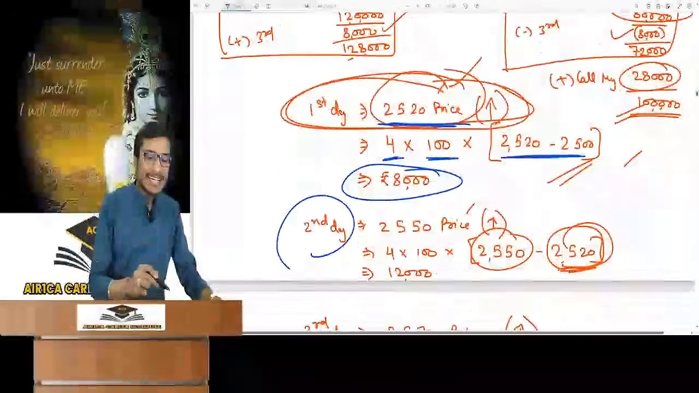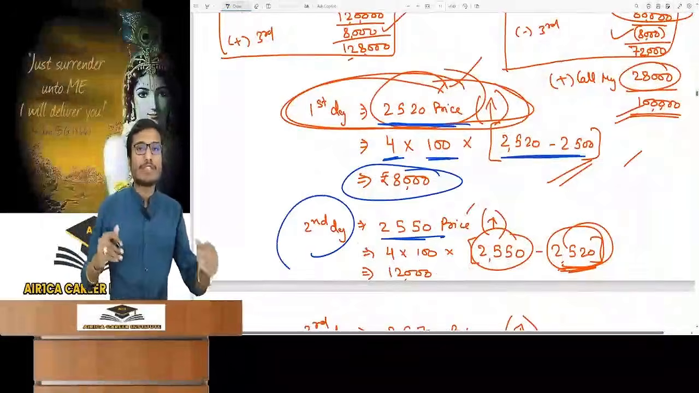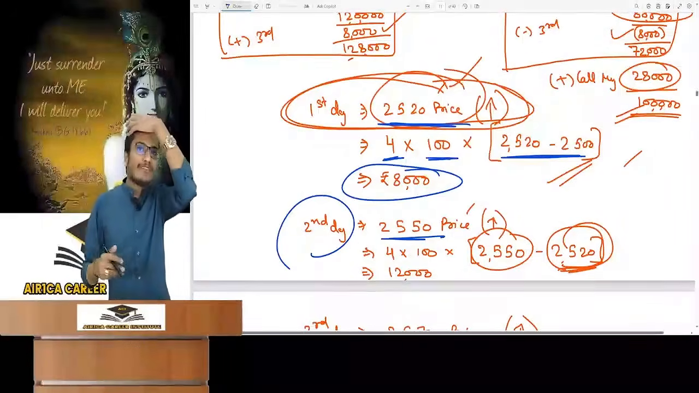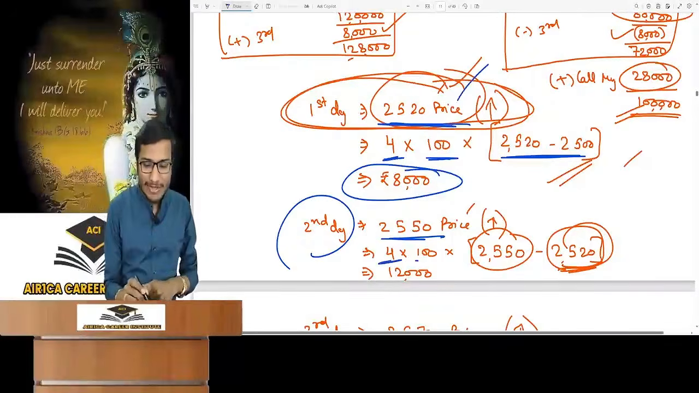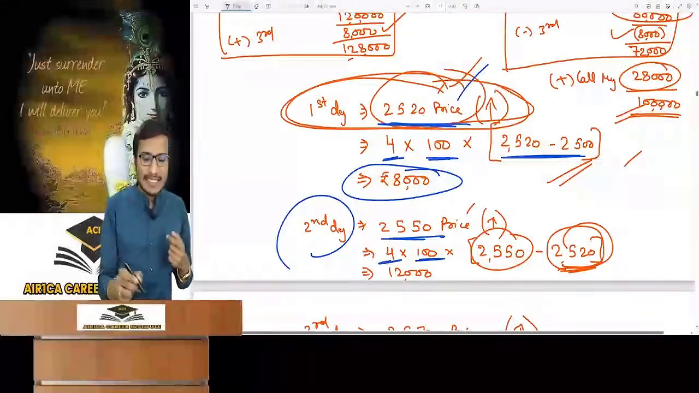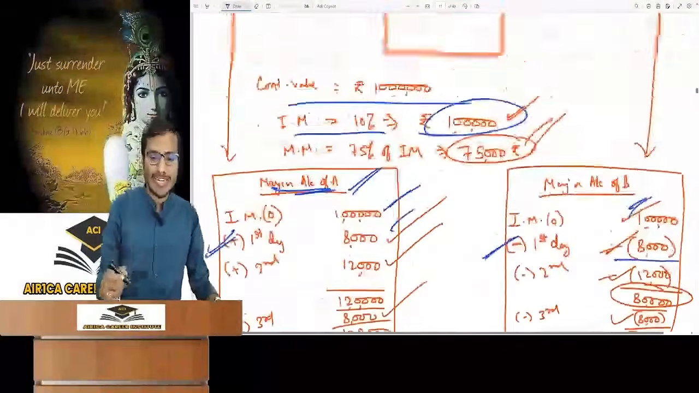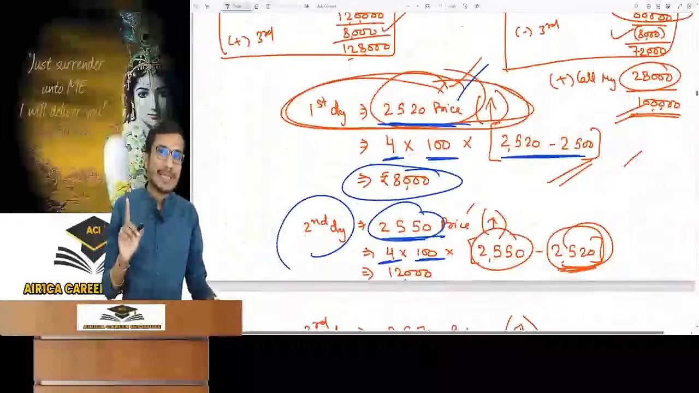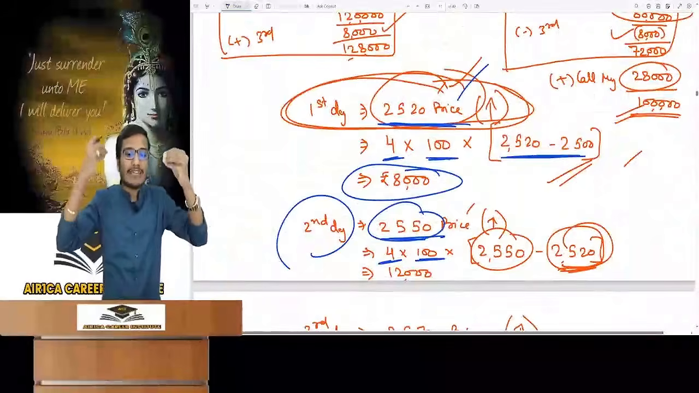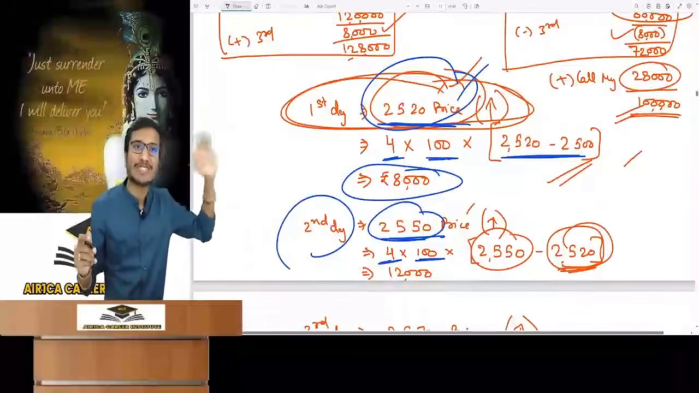Similarly, on the second day, the price increased more, to rupees 2,550. Again, Mr. A gained. It was 2,520, but now became 2,550. So it is number of contracts into lot size. Now you can simply perform the calculation. Just don't make this mistake: don't take the difference from the initial contract date. You have already done the initial contract date difference with the previous day.